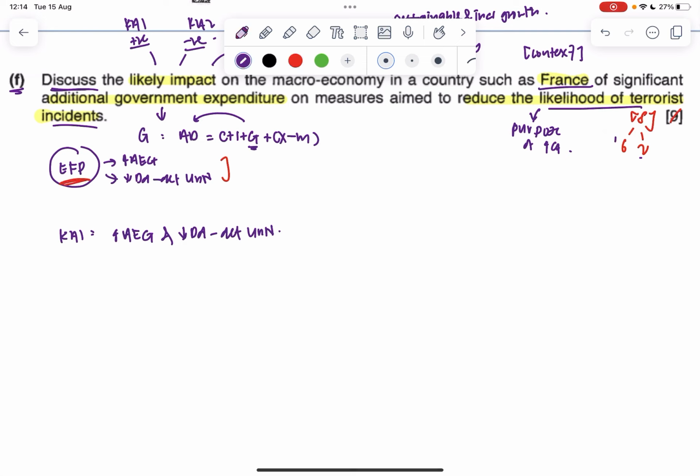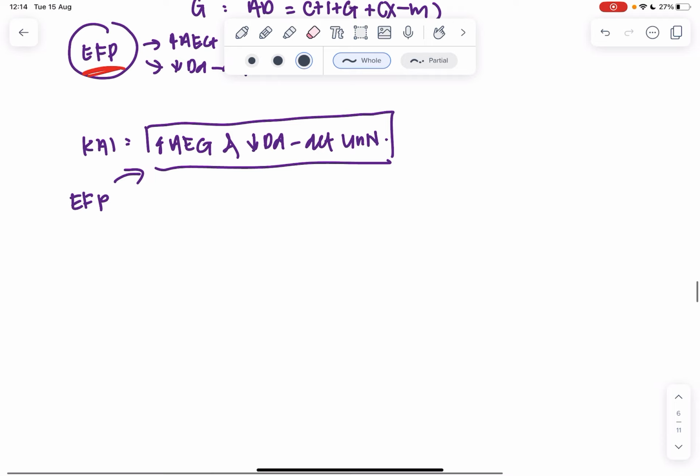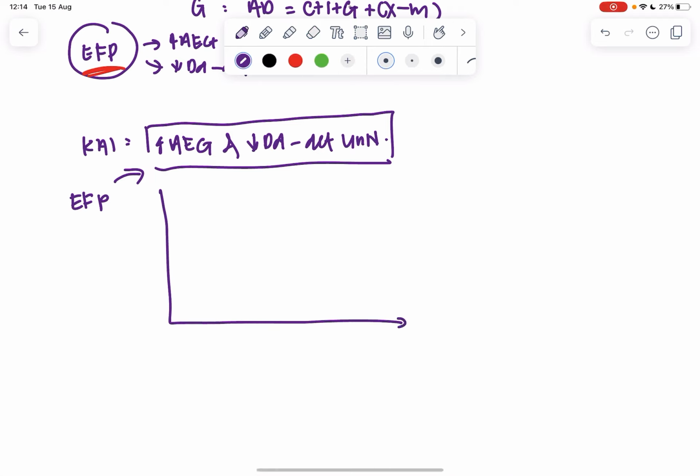So you see this 6 marks of content here. You realize that I can actually attain a lot of the 6 marks from here just by providing a very layered, very structured analysis of how expansionary fiscal policy leads to this. And these are things that we have already practiced before. So when we draw the graph, assuming there was spare capacity, let's say I draw GPL 0.